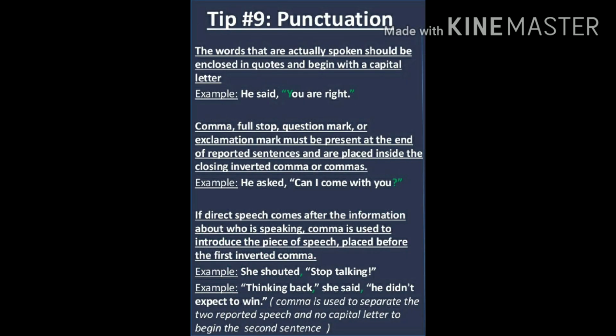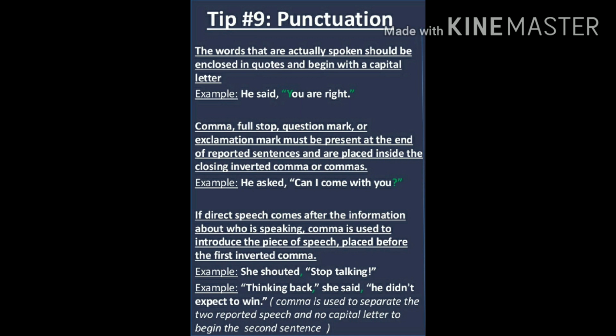Tip number 9 talks about punctuation. Very important. If the punctuation is wrong, you might lose all the marks. So make sure that punctuation is not wrong. Make sure your pen is working properly. If you are putting a full stop, it is looking like a full stop. If you're putting a comma, it is looking like a comma. If you're using quotes, they should look like quotes. So make sure, because punctuation is very costly in grammar.